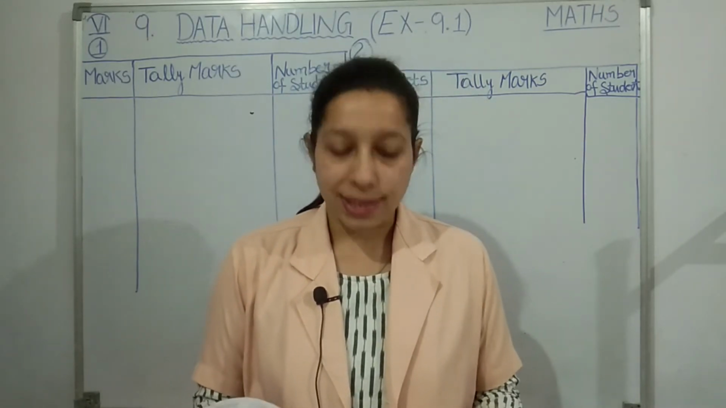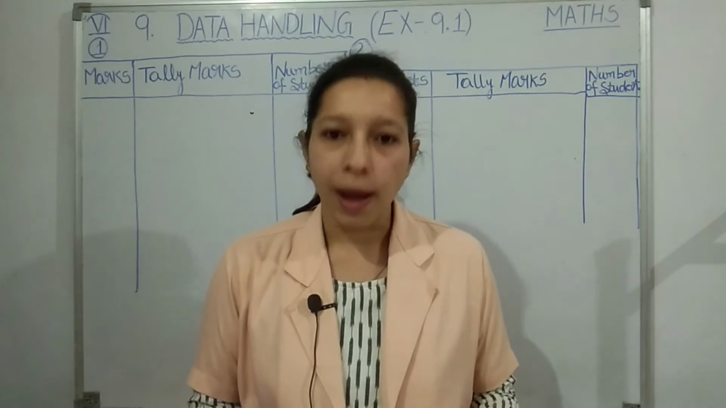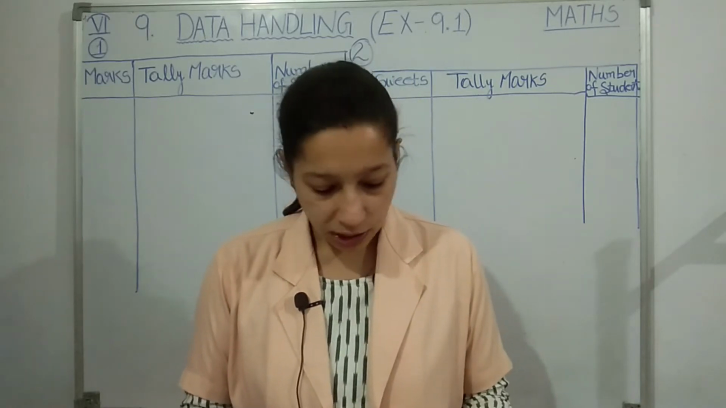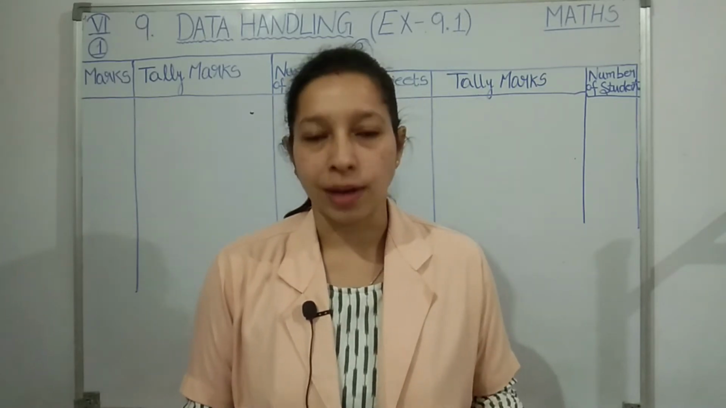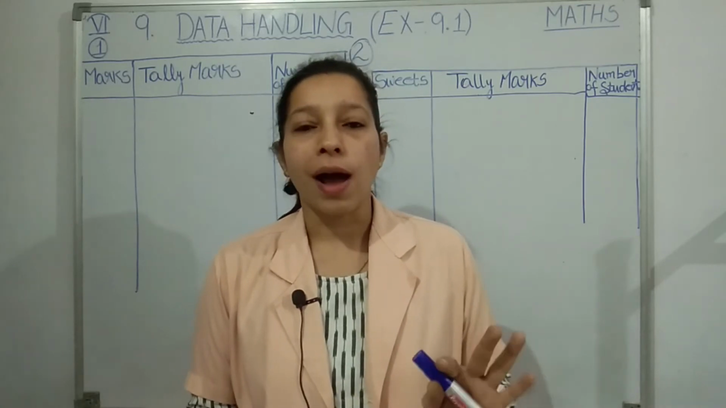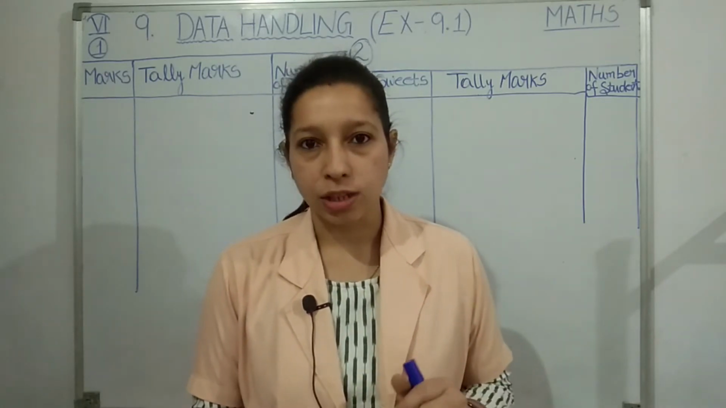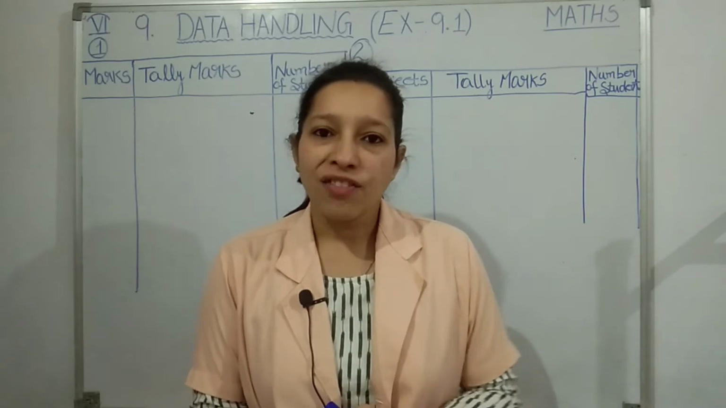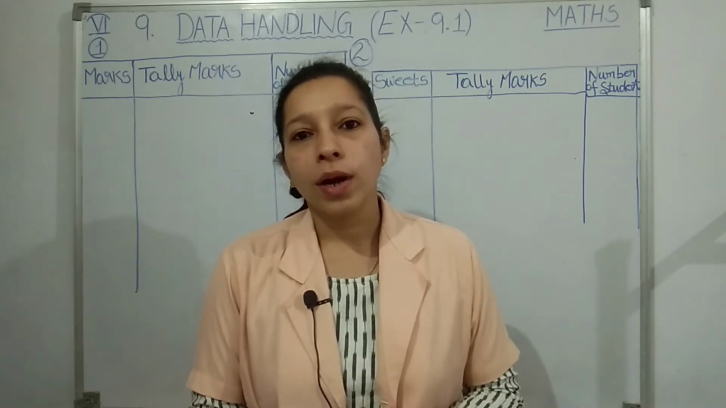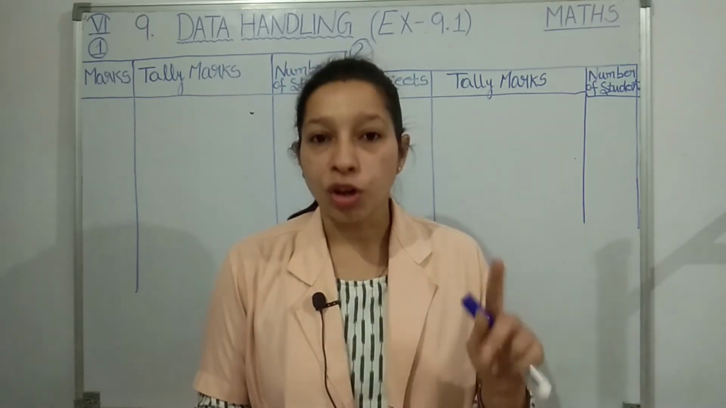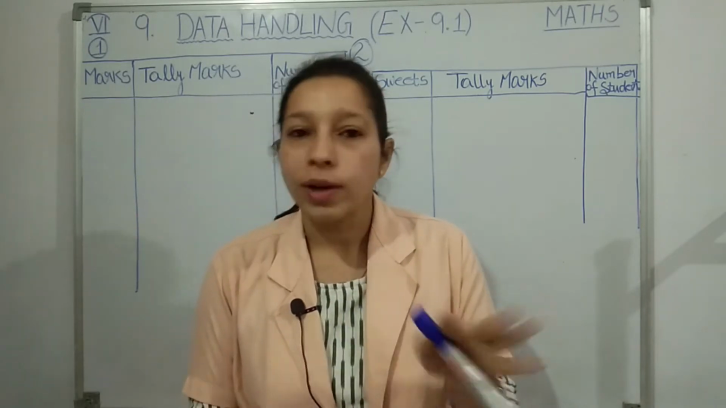In a mathematics test, the following marks were obtained by 40 students. Arrange these marks in a table using telemarks. So students, you are given the marks of 40 students. You can see in your textbook a table is given. Now if I ask you how many students got 8 marks, what you have to do? You are going to count and then you will tell.